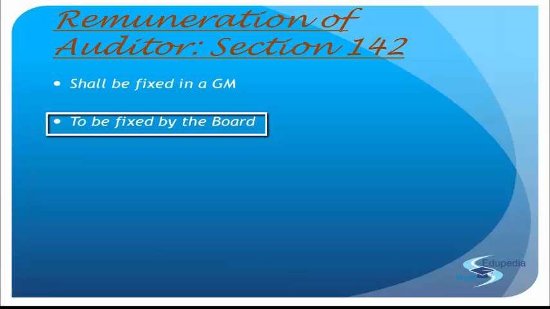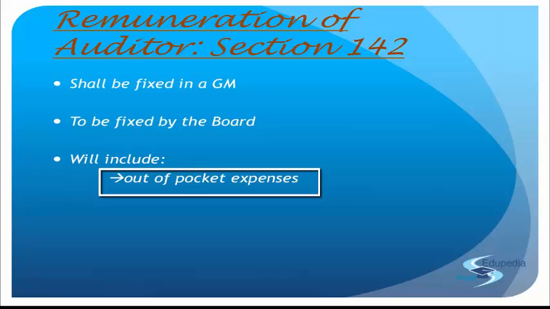Right? So in the case of the first auditor, the director will determine the remuneration. Otherwise, when the auditor is appointed in the general meeting, the members in the general meeting will either decide his remuneration or decide the procedure for calculating the remuneration. Right? And when we talk about remuneration, we also include the out-of-pocket expenses. Or we could say the expenditure which is incurred by the auditor in connection with the audit of the company.